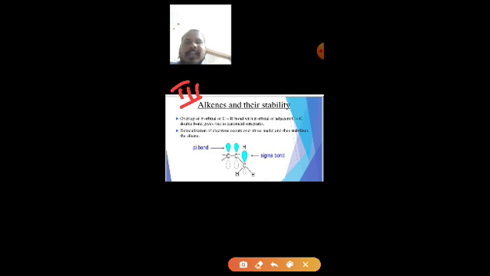So what happens in alkenes is there is an overlapping of the carbon-hydrogen sigma bond with the pi bond, overlapping of this sigma orbital with the pi orbital of the double bond.